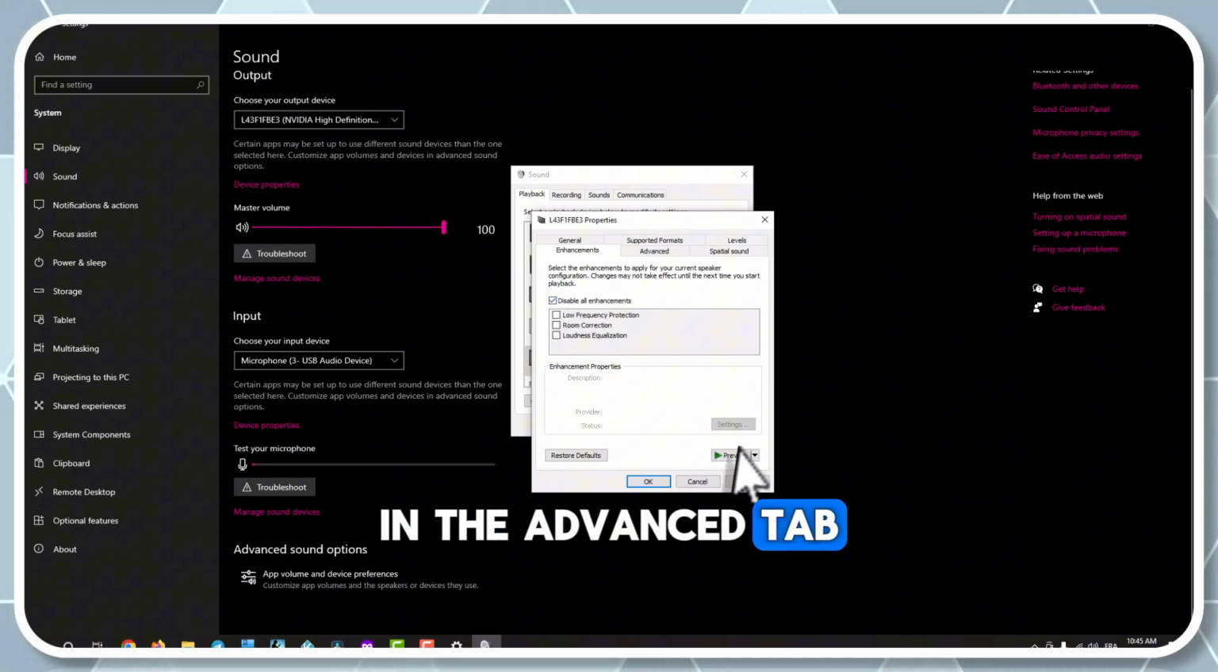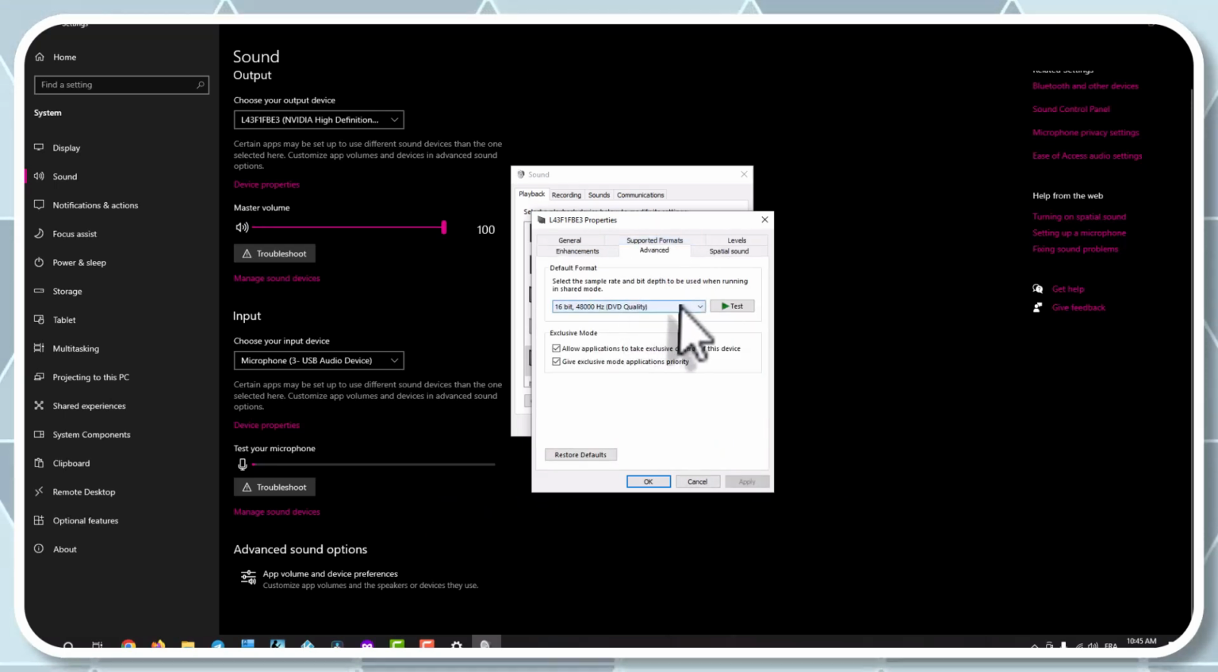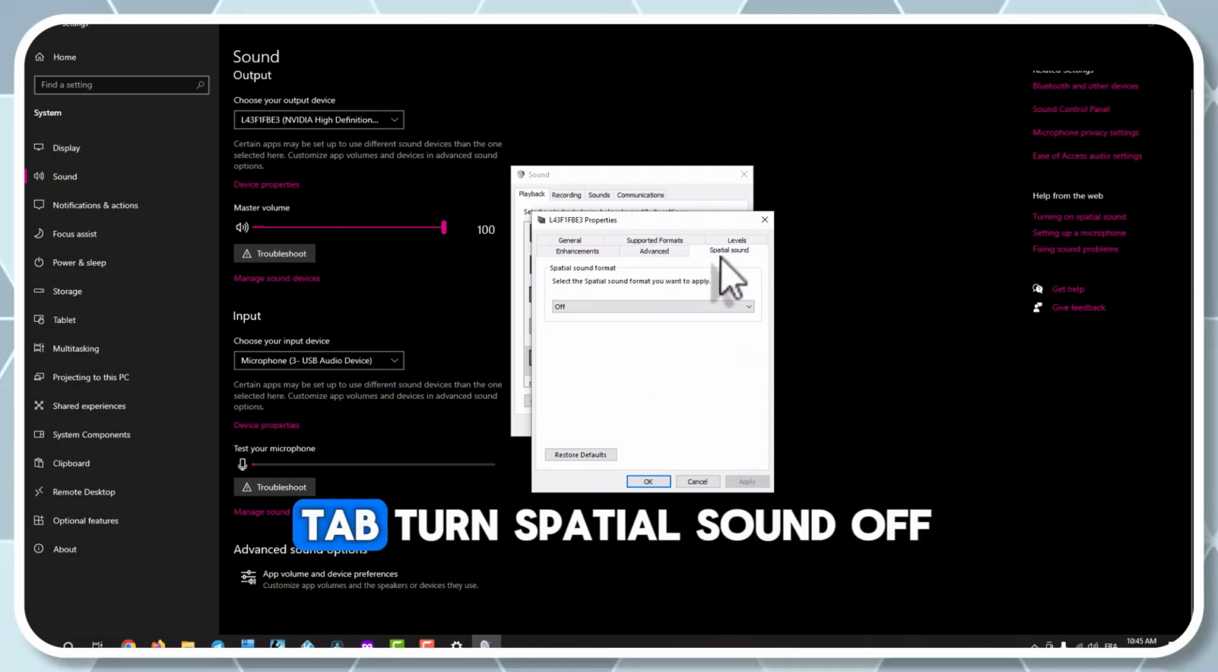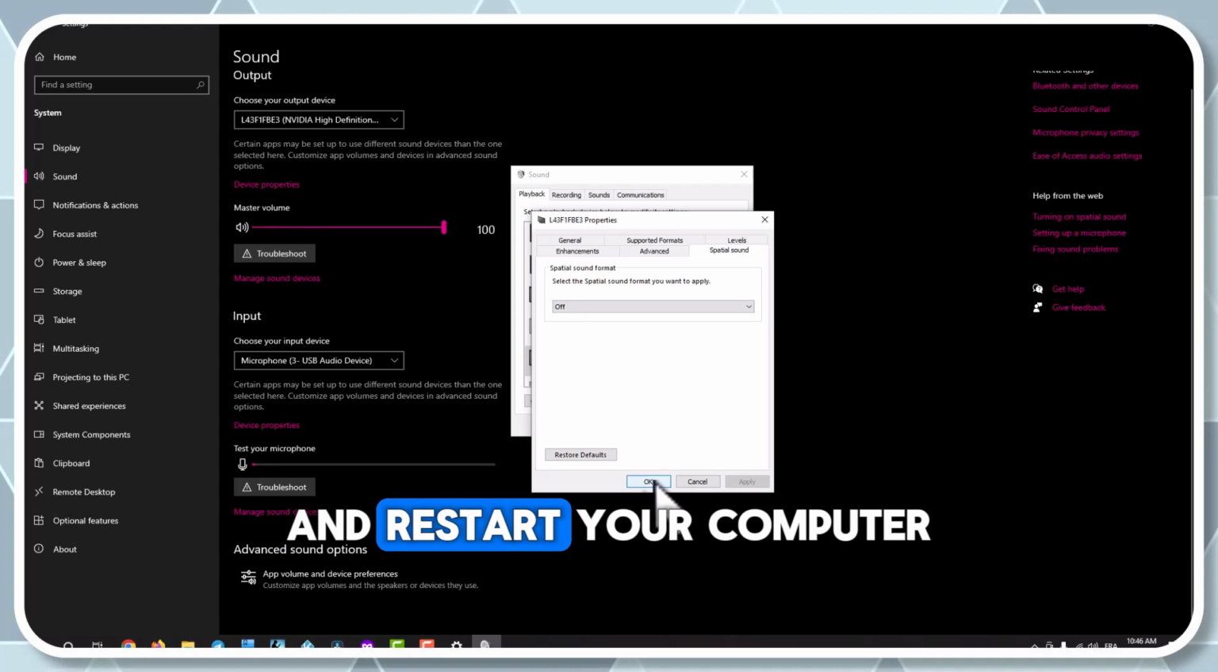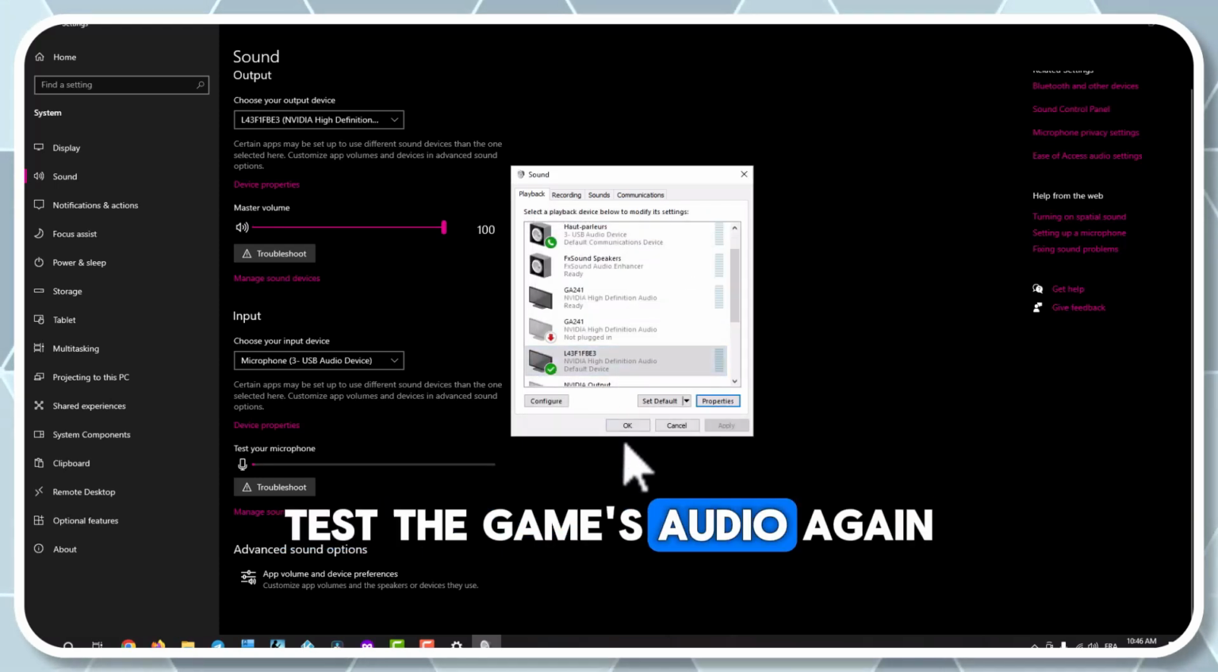In the Advanced tab, test DVD or CD quality settings. In the Spatial Sound tab, turn spatial sound off. Click Apply, OK, and restart your computer. Test the game's audio again.